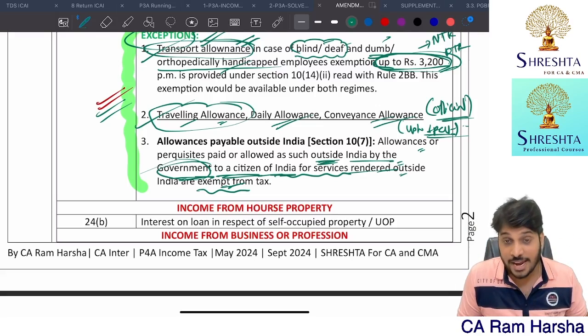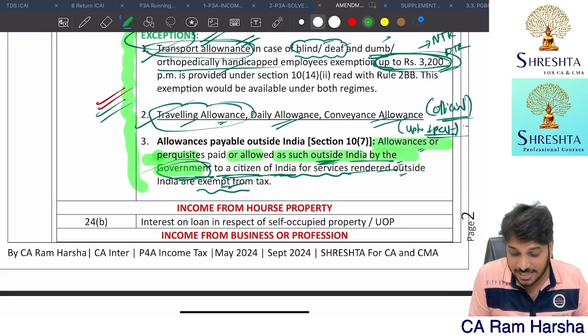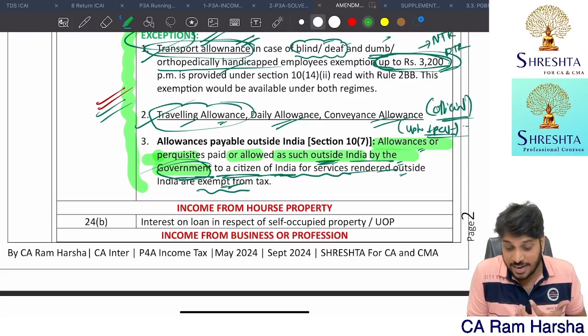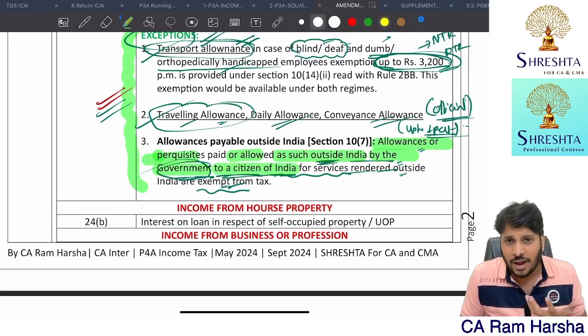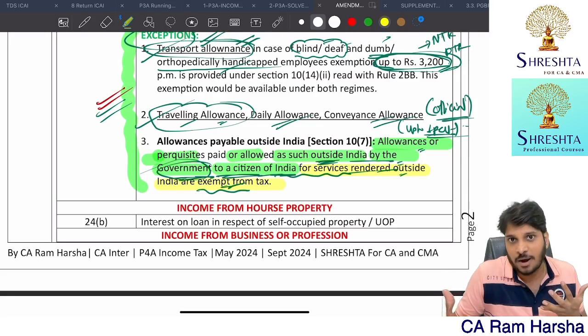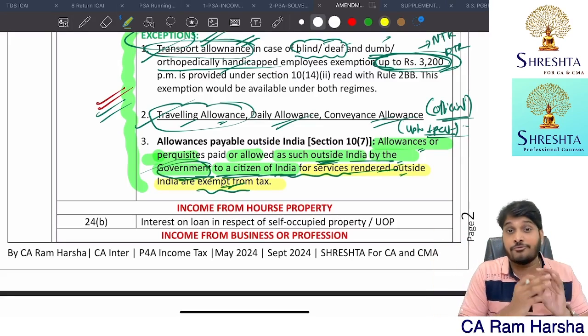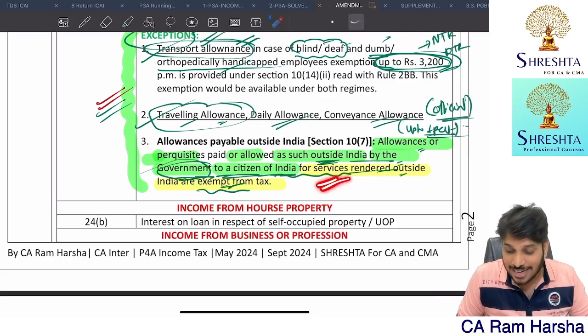Any allowance or perquisite allowed or paid outside India by the government. If a government is giving a citizen of India any allowance, why is the government giving it? For services rendered outside India. Suppose you are working in the foreign service department of the government, so you are working outside India for government purposes. Whatever allowance you are getting, fully exempted. This allowance you can claim deduction.